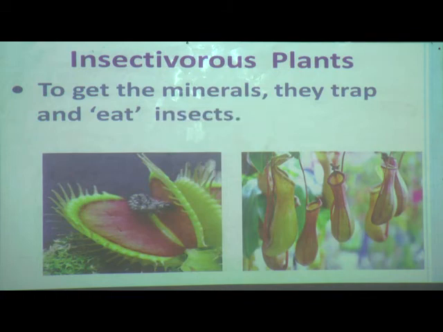Now you have the answer to why plants eat insects. Now we will see how they trap and how they digest the insect.